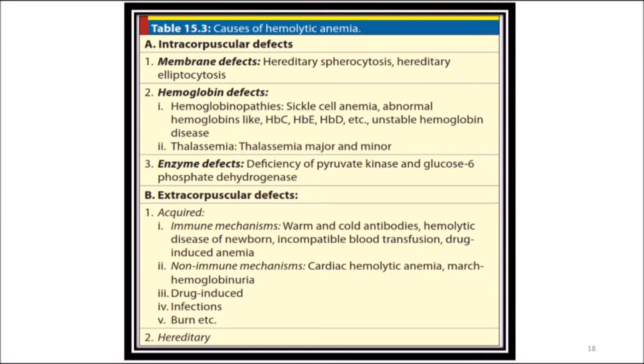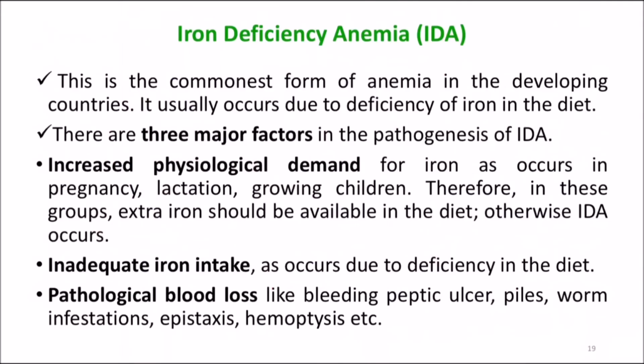So it can also be hereditary in nature. So these are the several causes of hemolytic anemia. Coming to one of the important types of anemia, iron deficiency anemia. What is iron deficiency anemia? This is the commonest form of anemia in the developing countries, especially in India.